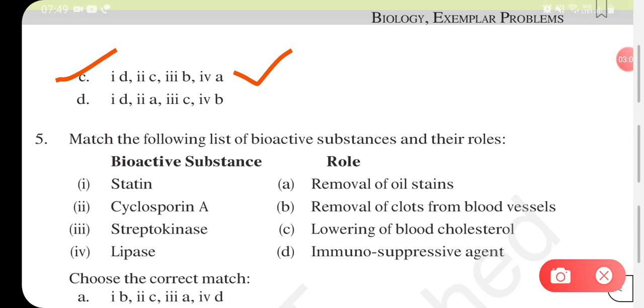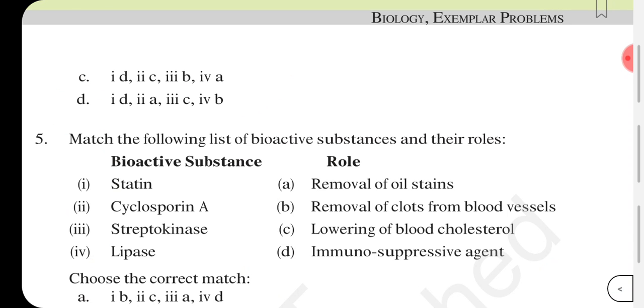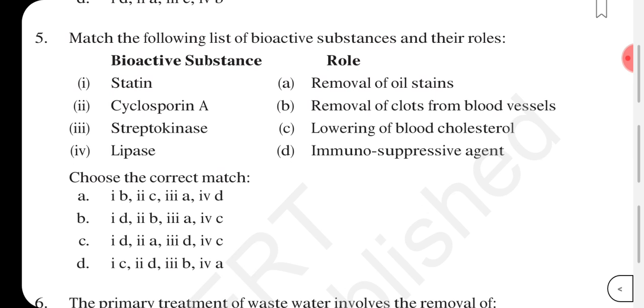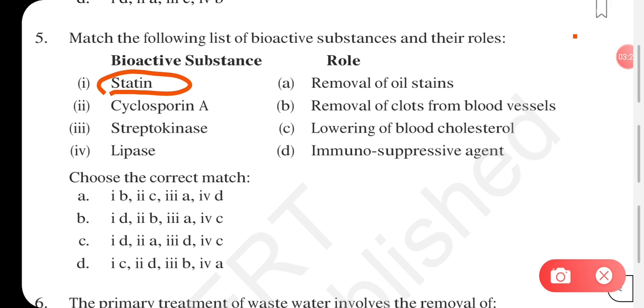Now moving on to the next one, here also you have to match the following list of bioactive substances and their roles. So let's do this. Statin, first one, statin is going to act as a bioactive substance to reduce your blood cholesterol, lowering of blood cholesterol.